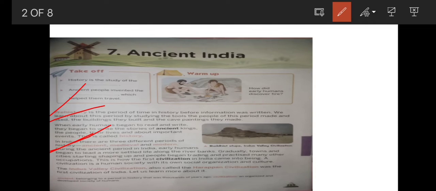This is how the first civilization in India came into being. A civilization is a human society with its own social organization and culture. The Indus Valley civilization, also called the Harappan civilization, was the first civilization of India. Let us learn more about it.